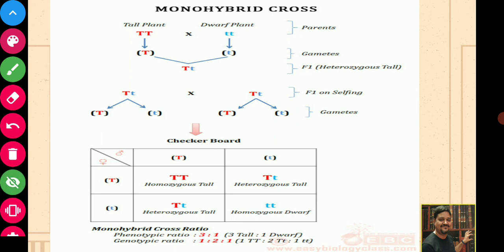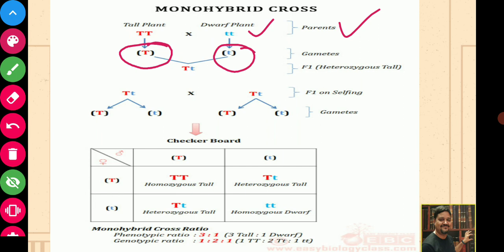Now, in a nutshell, whatever I have discussed today: you can see the tall plant having allele capital T crossed with the dwarf plant, small t. The capital T plant will form gametes having capital T, and the small t plant will form gametes having small t.